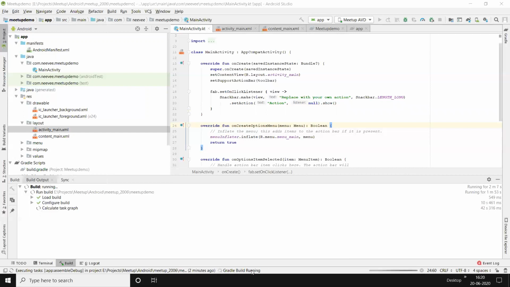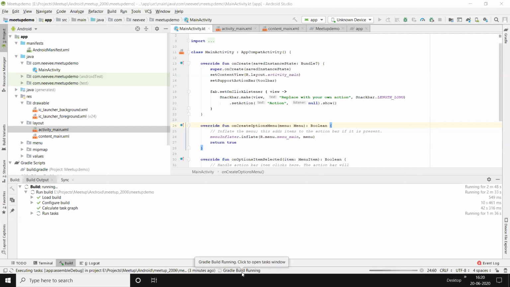Basically, we could see something like build running. That is basically the build process starting. It completely checks for any errors, takes the source code, in terms of Kotlin or Java, and confirms that no error is present.